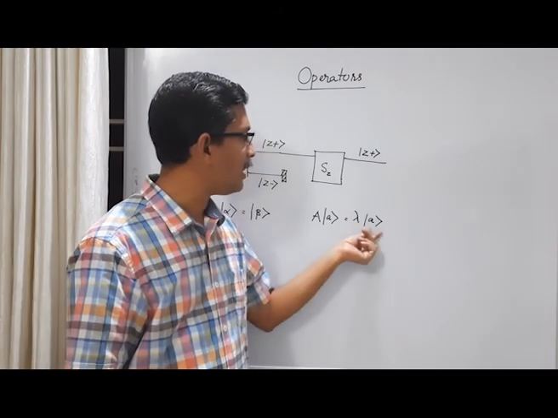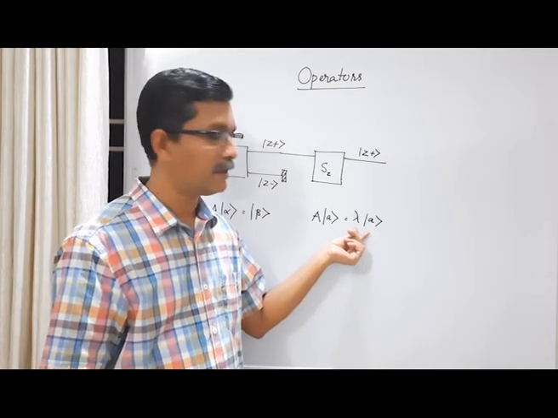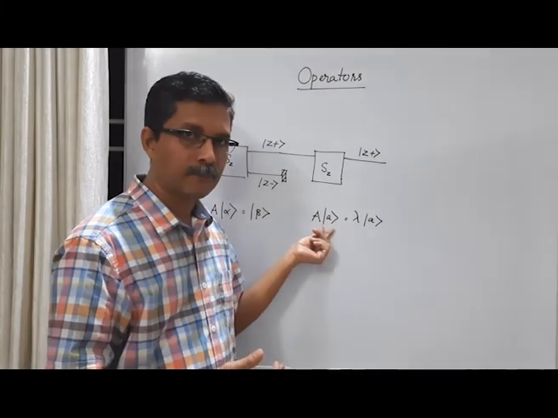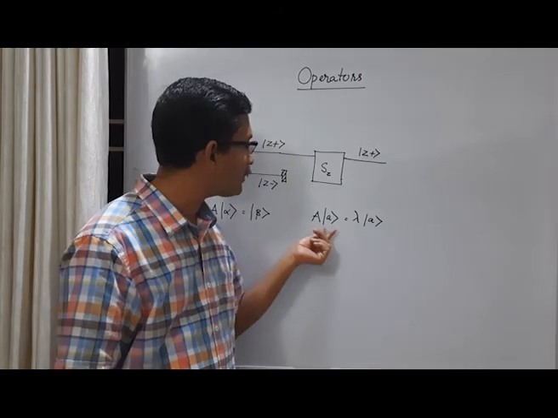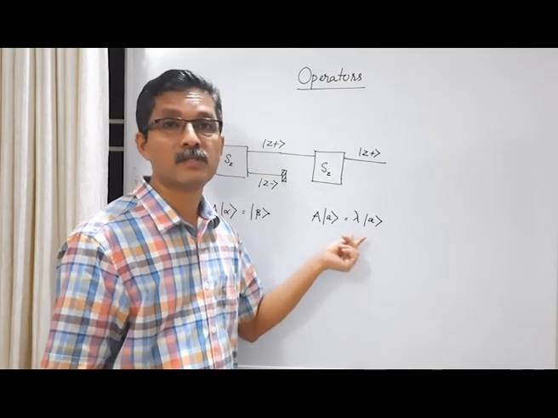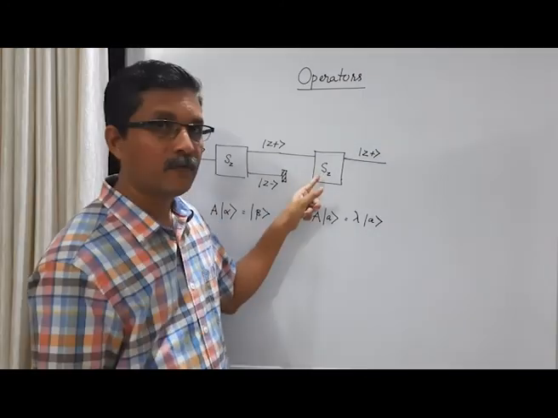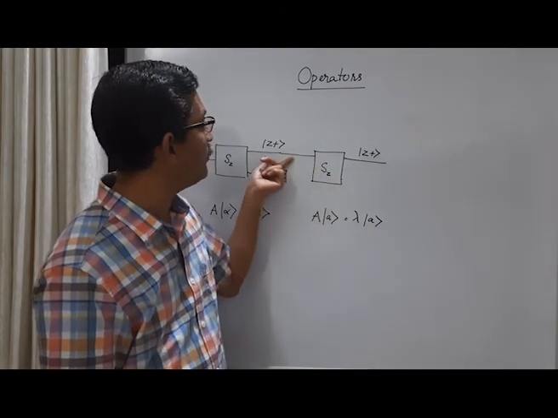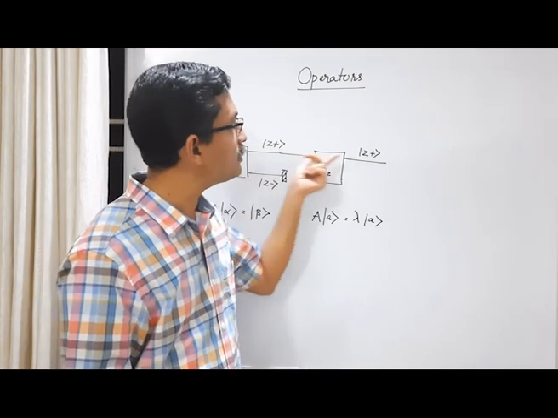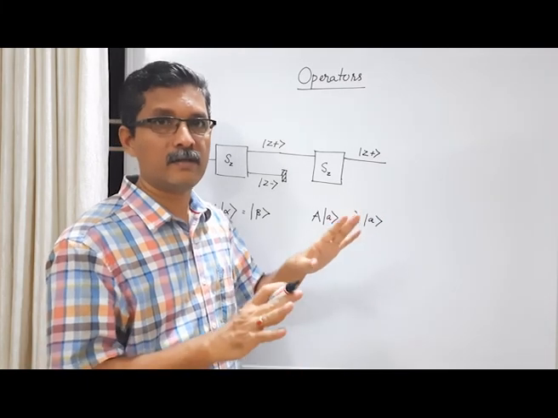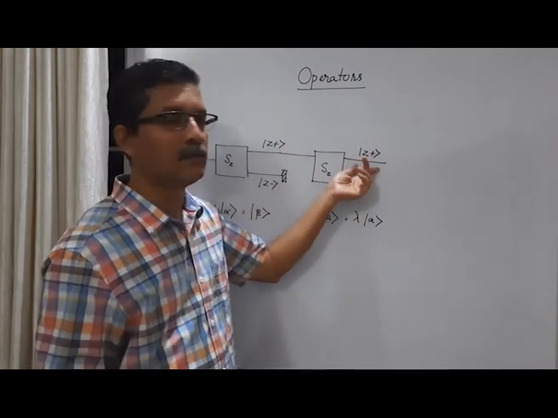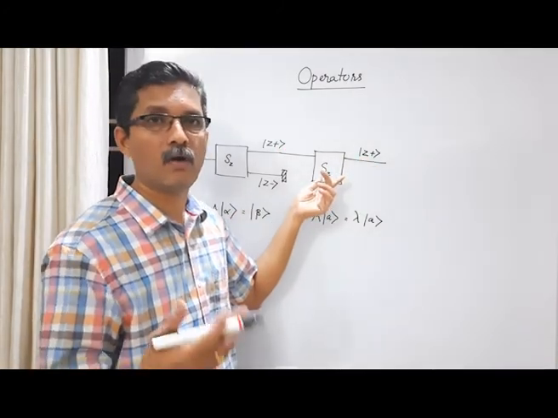This scalar times ket A represents the same physical state. So the point is that when an operator acts on this type of special vector, you get the same vector. That means the state of the system does not change, like here. When you measure the z component of the spin in a beam of particles which are already in the ket z plus state, that means Sz equal to plus h cross by 2, all these 1000 particles remain in the same state. The state does not change by the act of measurement of the physical quantity. So this state is a special or characteristic state of this physical quantity, which we call an eigenstate.